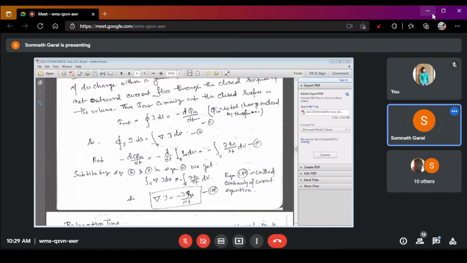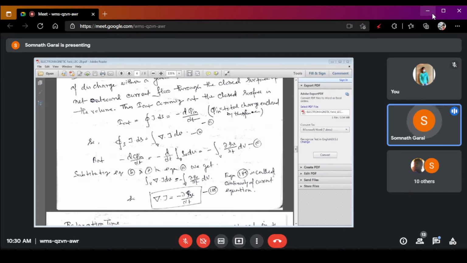That means the divergence of current density is equal to the rate of change of rho v, where rho v is the volume density, right?